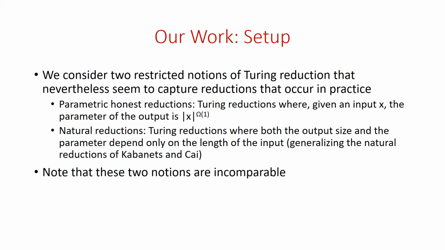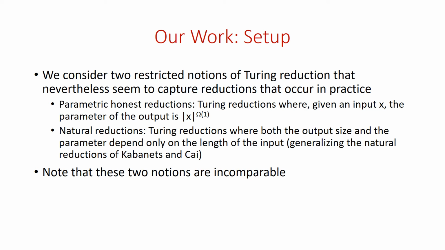And then there's a notion of natural reductions, which generalizes the Kabanets-Cai notion of natural reductions to Turing reductions. This is where both the output size of the truth table that you ask a query on, and the parameter, depend only on the length of the input. So on an input of length n, you're only allowed to ask queries of truth tables of size, say, m of n and parameter s of n. The truth table size and parameter are fixed as a function of the length of the input.